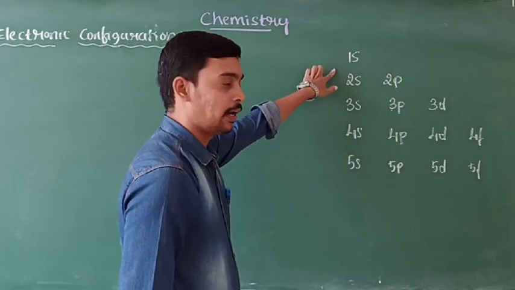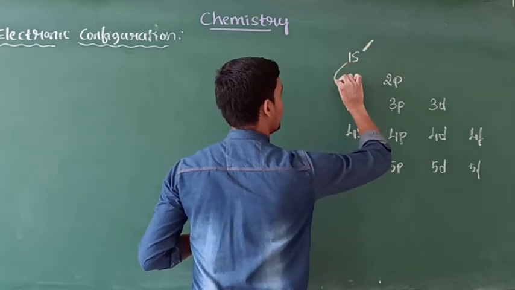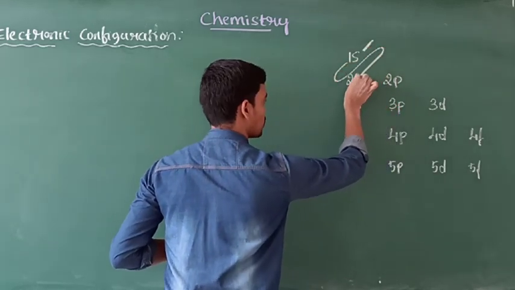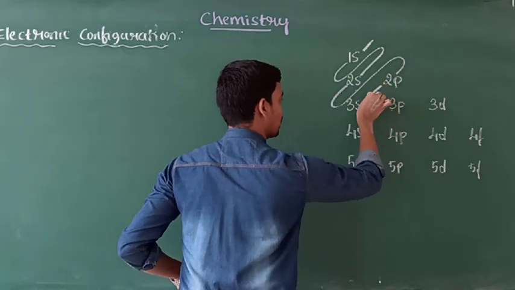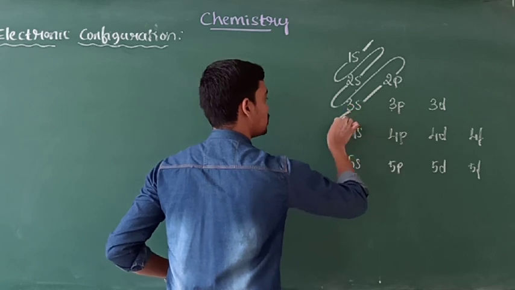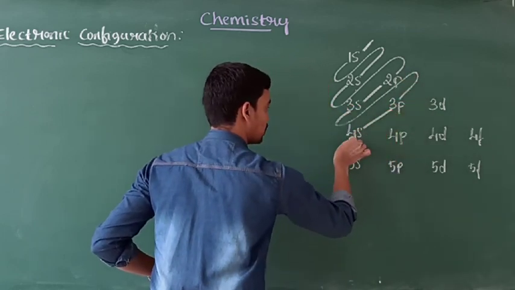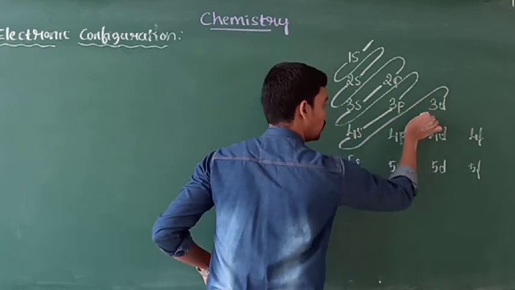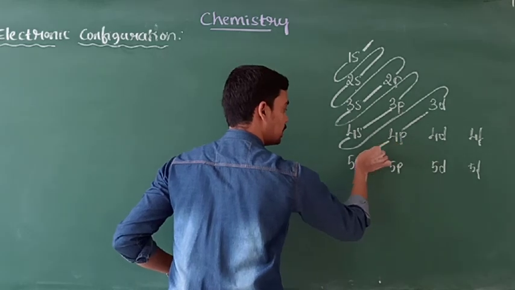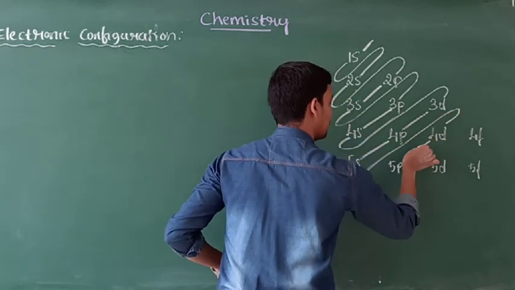First the electrons enter into the 1s. Next from 1s to 2s, from 2s to 2p and then 3s, from 3s to 3p, then from 3p to 4s, then from 4s to 3d, 3d to 4p, 4p next 5s, and 4d and then 5p.